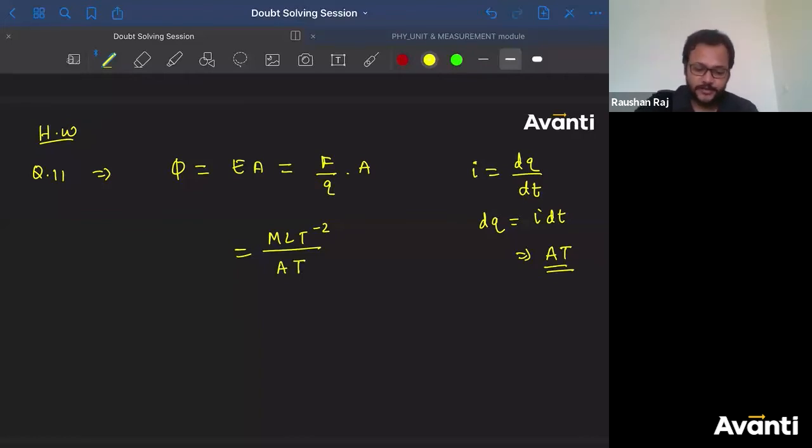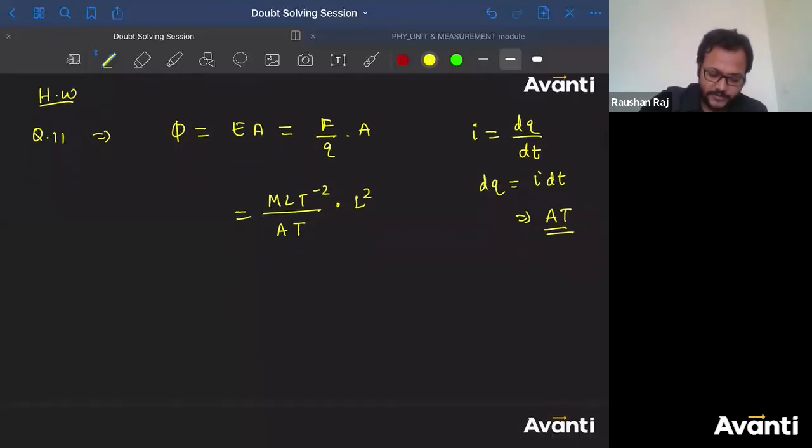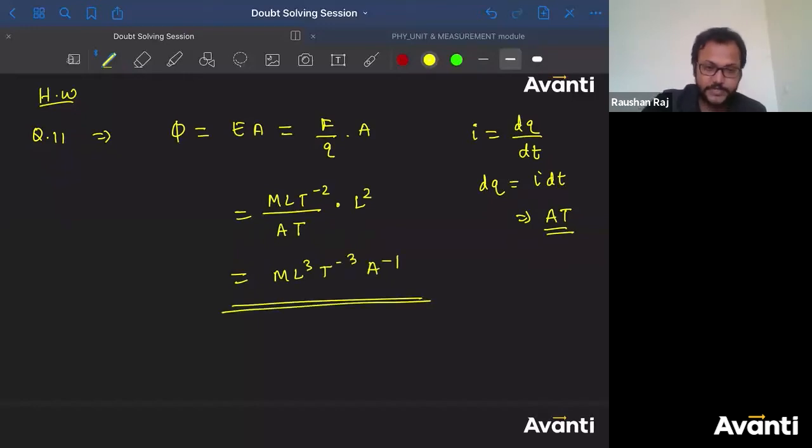All right, into area. What is area, guys? L2. Area is L2. Now solve this. You'll get ML3 T inverse 2. Sorry, T inverse actually 3. A inverse 1. This is the answer.